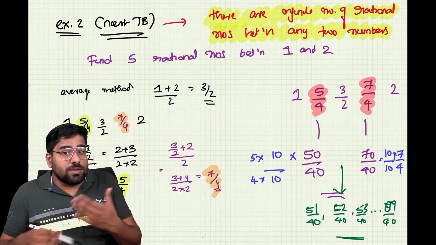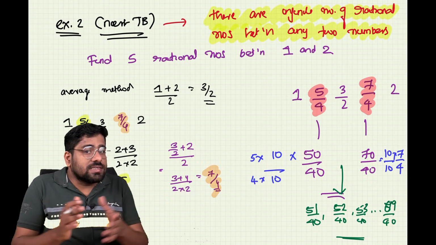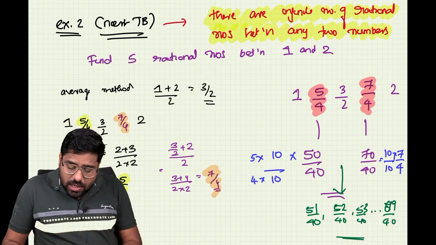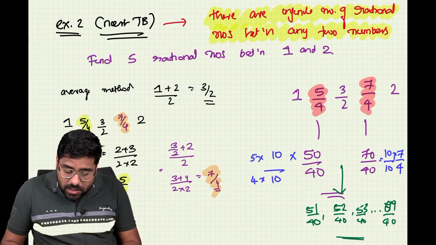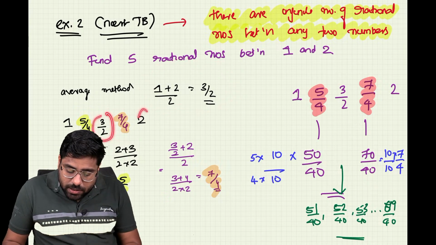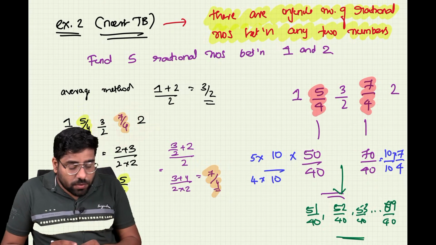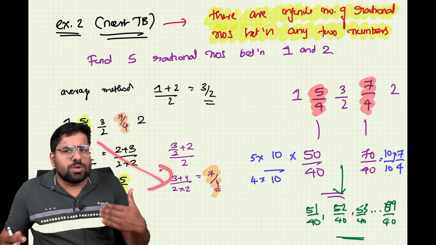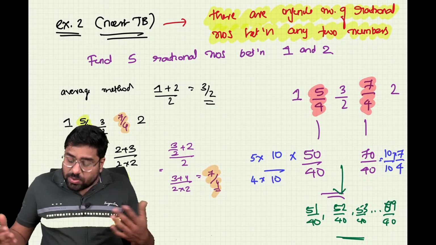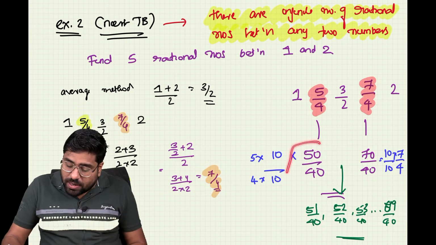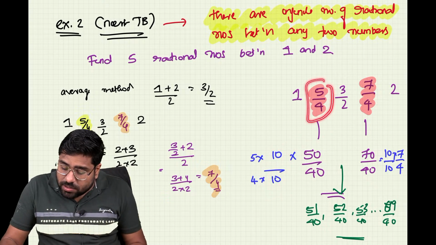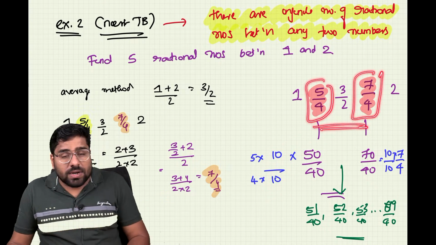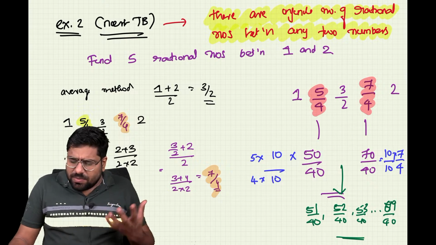We can use that method again and again; that is another way to find them. Using the average method we found the value 5/4. Then, using the two terms 3/2 and 2, we found 7/4 by the average method. Then I asked you to do it further. Another method you could use was to multiply by 10.